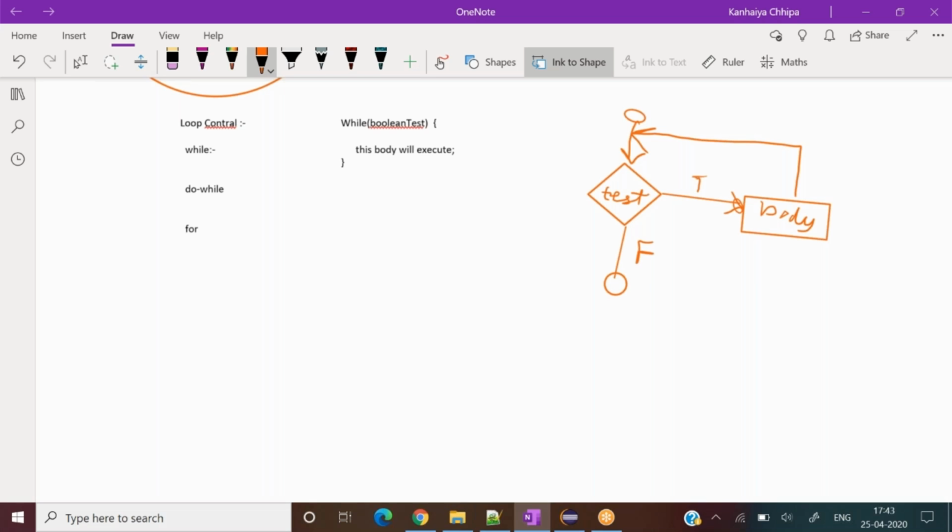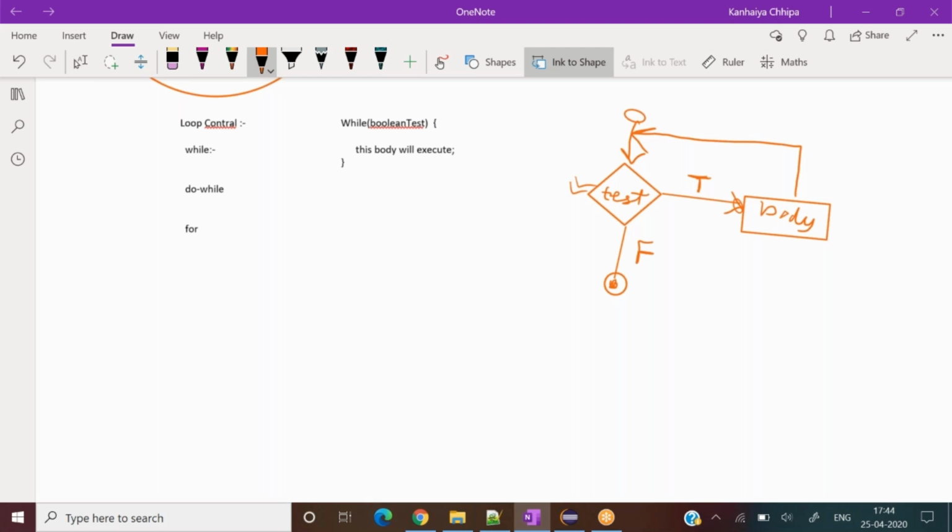Sorry, while loop, not condition. So the condition is checked, and whatever we write in the body gets executed as long as it is true. Once it becomes false, we come out and the next part of the program starts executing. So check the condition first, keep on executing the body, and once the condition becomes false, stop. Did you get the point?